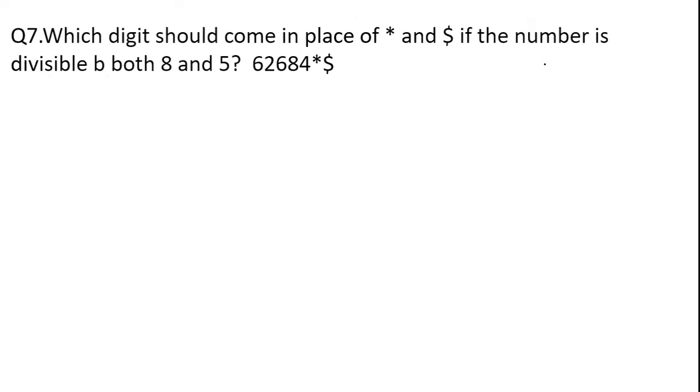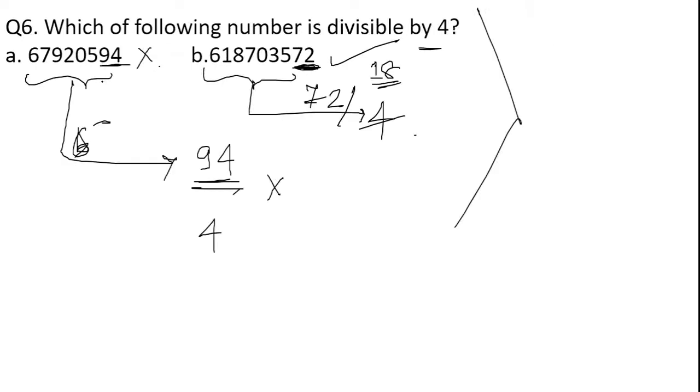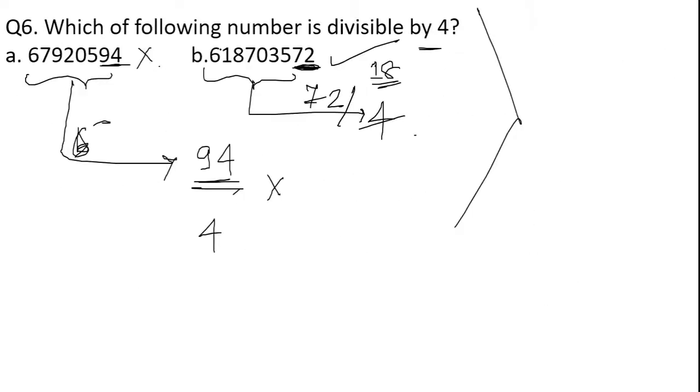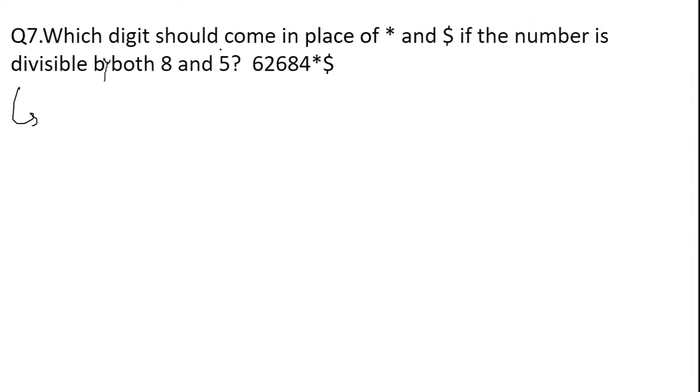Moving on to the next question, again the same type of question, which I think we have already discussed. Yes, this is the type of question. That question has been mentioned over here also, but here they are asking us about two divisibility tests that we have to check. Let us read the question first. Which digit should come in place of star and dollar if the number is divisible by both 8 and 5 is the question. Okay, so let us take the number first.